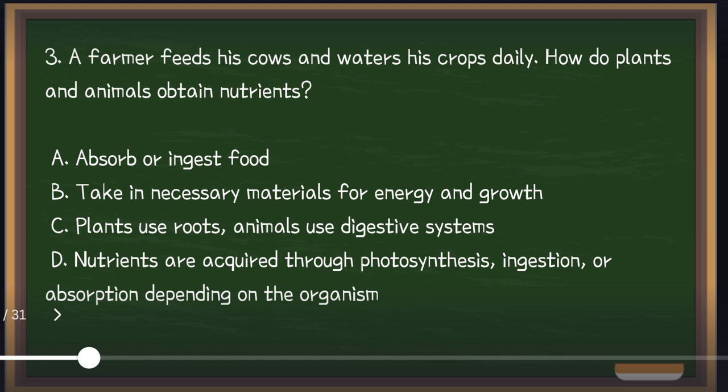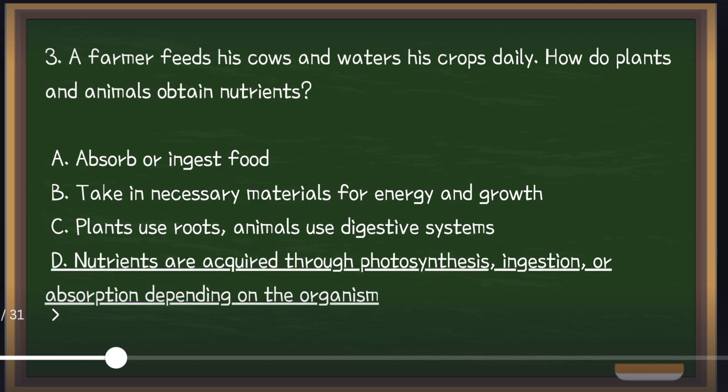Number three, a farmer feeds his cows and waters his crop daily. So how do plants and animals obtain nutrients? A. Absorb or ingest food. B. Take in necessary materials for energy and growth. C. Plants use roots, animals use digestive systems. Or D. Nutrients are acquired through photosynthesis, ingestion, or absorption depending on the organisms. So the answer is letter D. Nutrients are acquired through photosynthesis, ingestion, or absorption depending on the organisms.